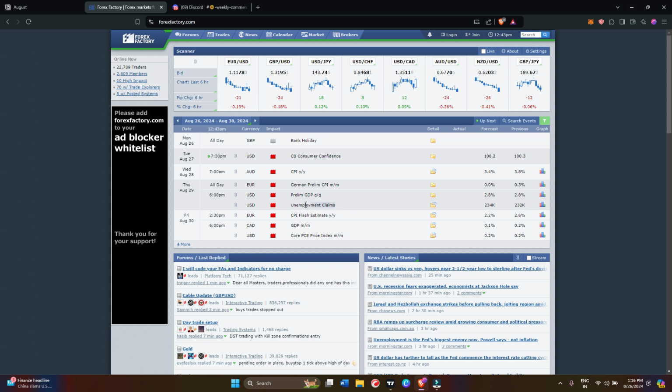It depends on unemployment claims, basically. For example, on Thursday we have the USD unemployment claims. You can see previous it was 232K. Meaning the unemployment claims that came in the previous month was 232K, and now it is forecasted that 234K may come. So basically, what is unemployment claims?